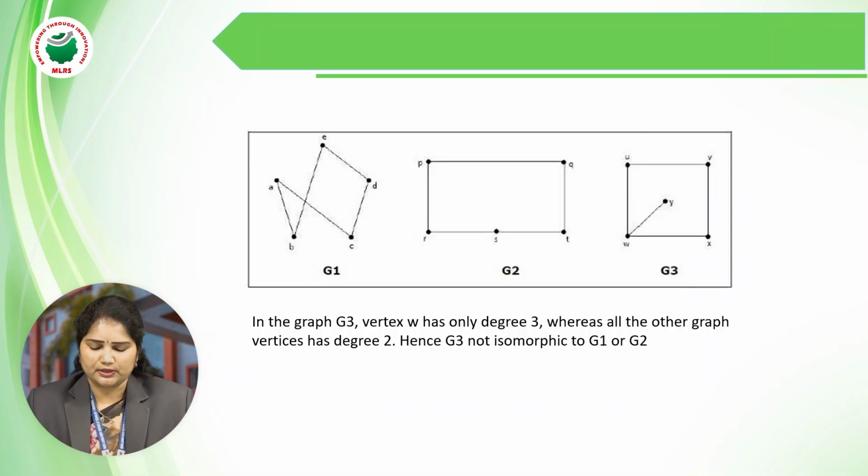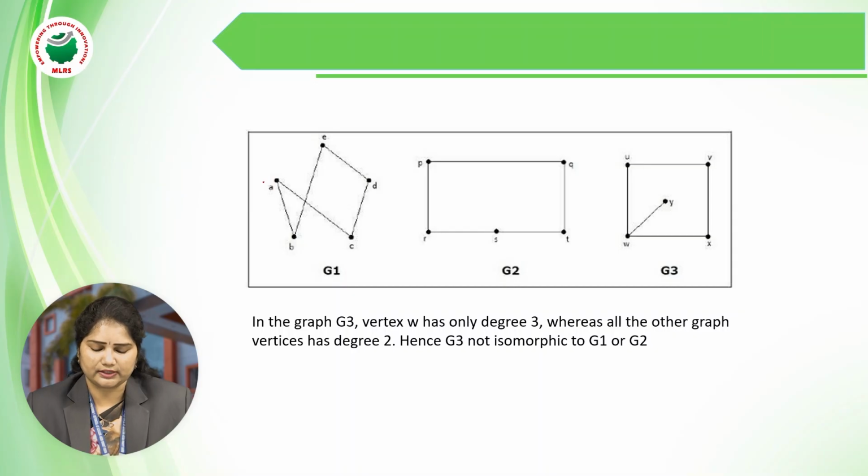Some of the examples: in graph 3, vertex W has degree 3, where all the other graphs' vertices have degree 2. Hence, G3 is not isomorphic to G1 and G2. Okay, here the graphs we have taken are graph 1, graph 2 and graph 3. First we have to check how many vertices are there in the graph.